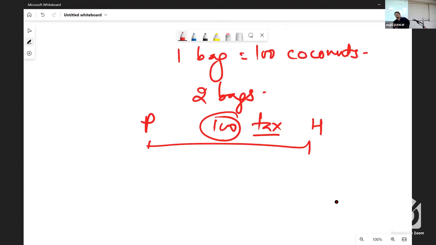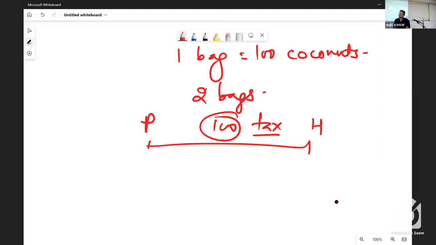Listen, how to work out this one. What is the capacity of each bag? 100, right? We have to pay tax, no doubt of that, right? So it's for sure that we are not taking all 200 coconuts home. So what we have to do: at the first tax collection center, no doubt we have to pay 2 coconuts. On the second also 2 coconuts. On the third also, like that.